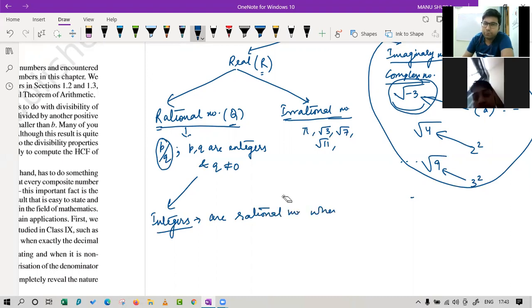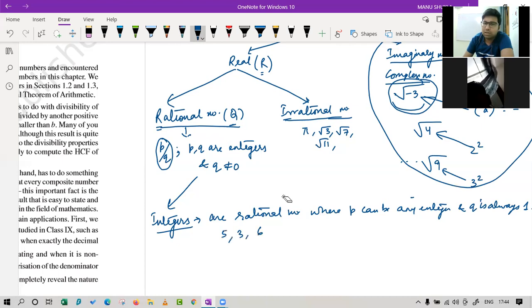So we can say integers are rational numbers where p can be any integer, and q is always 1. Very good. Suppose we have 5, 3, 6. We all have 1 in their denominator. So integers are fine with you.